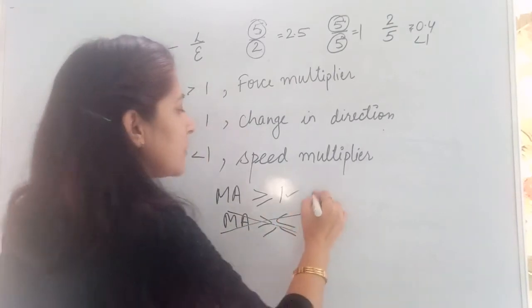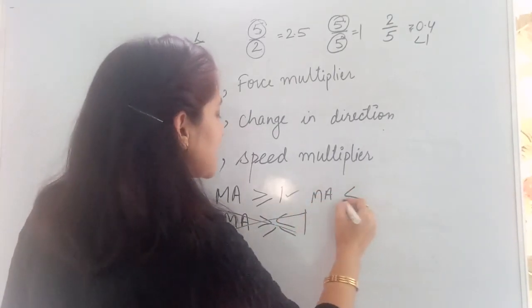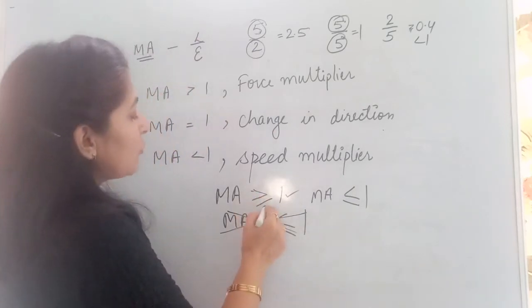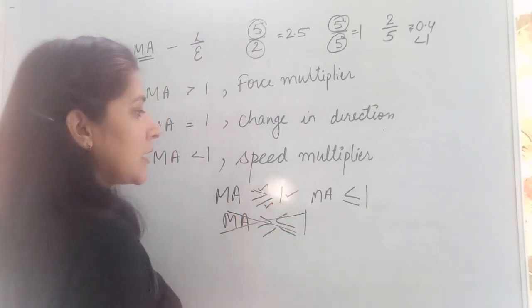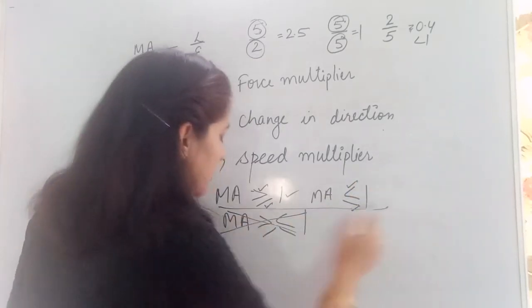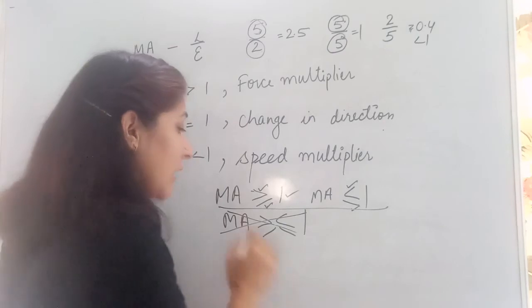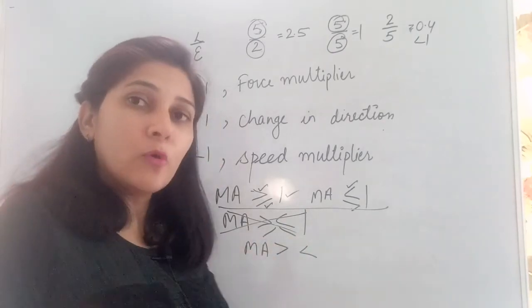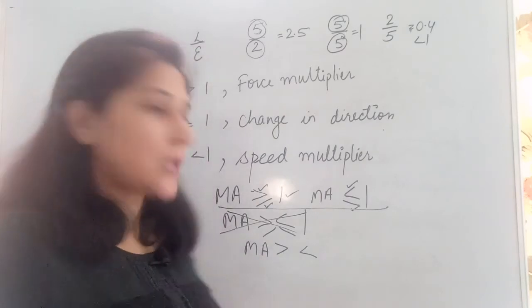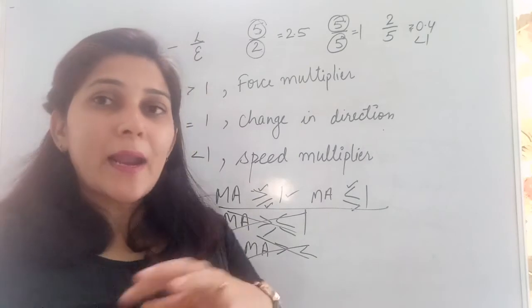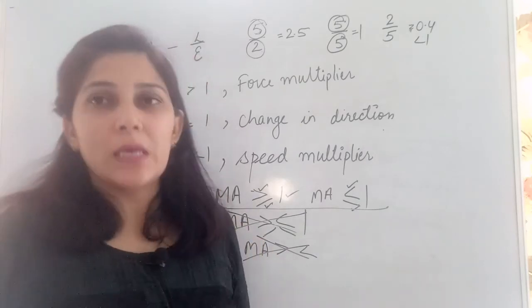This can be possible: mechanical advantage less than or equal to 1, this can also happen. So greater than or equal to 1 means force multiplier and change in direction. Less than or equal to 1 means speed multiplier and change in direction. This is possible, but at the same time none of the values can be greater than and less than 1. A value will either be bigger or smaller, it cannot be both. So that way this cannot be a force multiplier and speed multiplier at the same time. At one time, it will do one kind of work only.